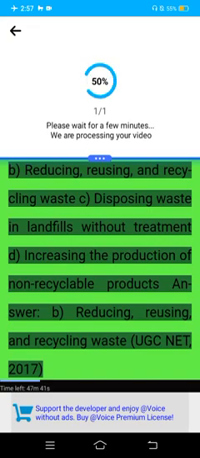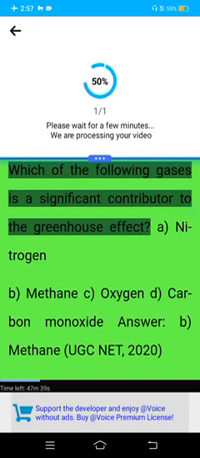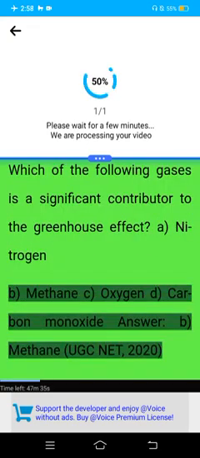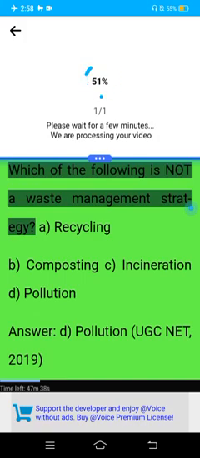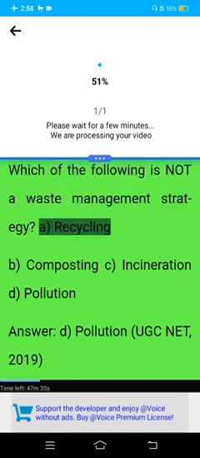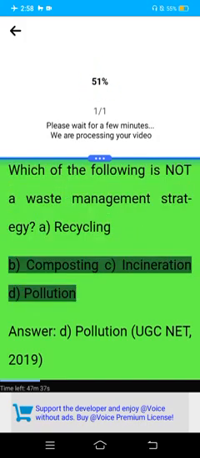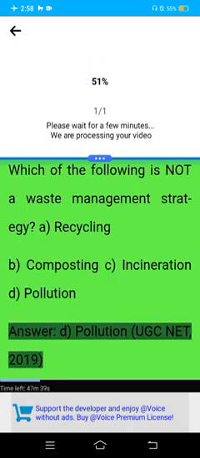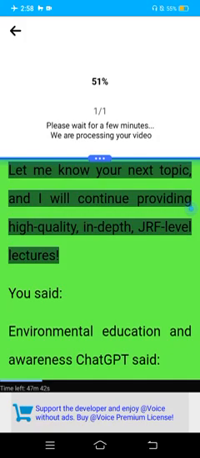UGC Net 2017. Which of the following gases is a significant contributor to the greenhouse effect? A. Nitrogen. B. Methane. C. Oxygen. D. Carbon monoxide. Answer. B. Methane. UGC Net 2020. Which of the following is not a waste management strategy? A. Recycling. B. Composting. C. Incineration. D. Pollution. Answer. D. Pollution. UGC Net 2019.